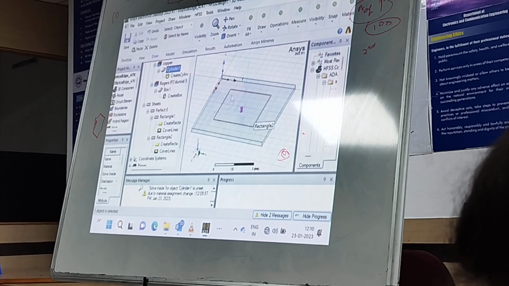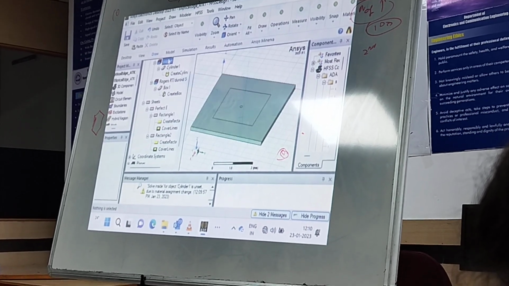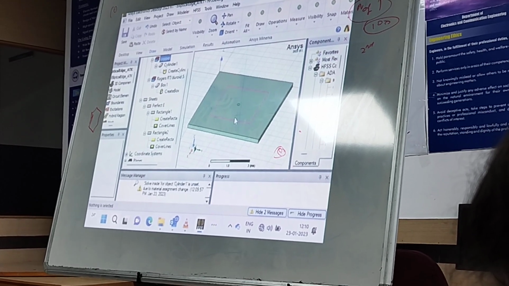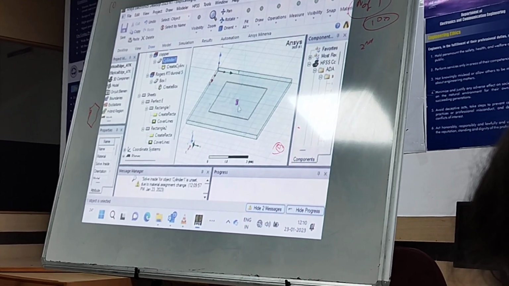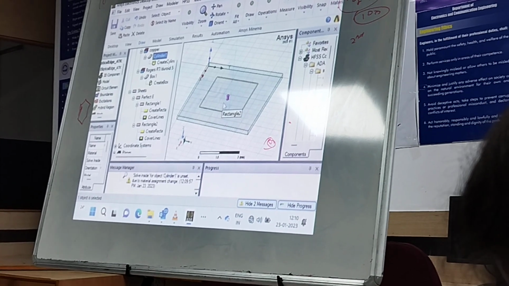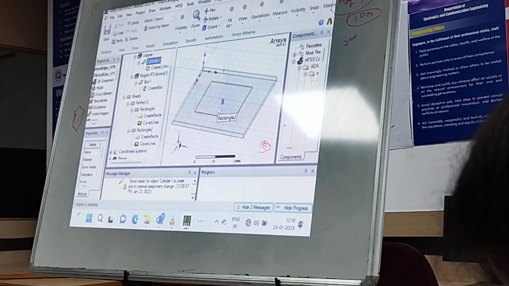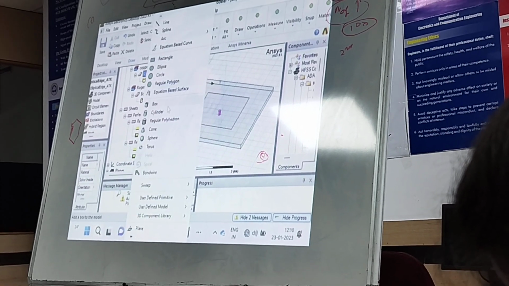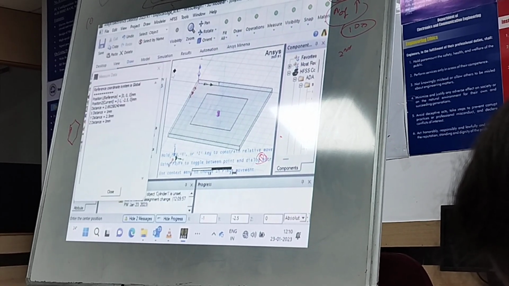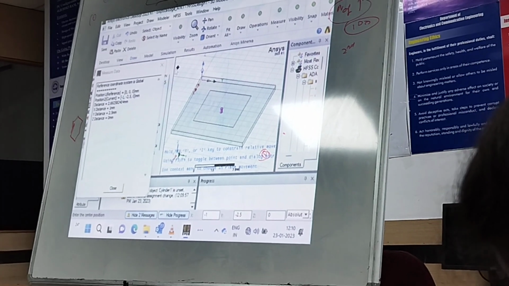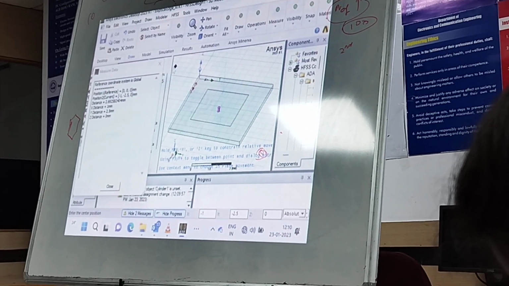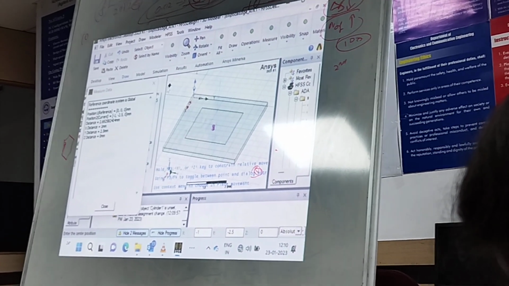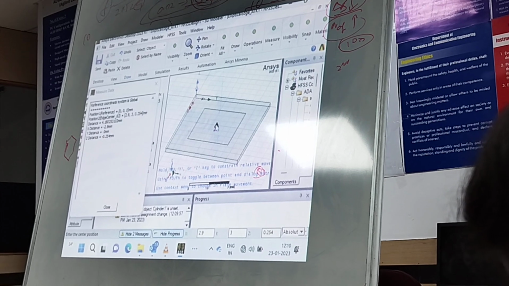So the cylinder we had chosen, we had assigned copper as a material property to that particular inner cylinder. Now the next step is we have to create a dielectric region, or we have to etch out the metallic part from that ground plane here. So for that I will be creating a circle. As it is a planar structure, that is, a sheet kind of structure, I am using a circle. If I had used some thickness, I would be using a cylindrical structure of that dimension, which would be cutting it out.